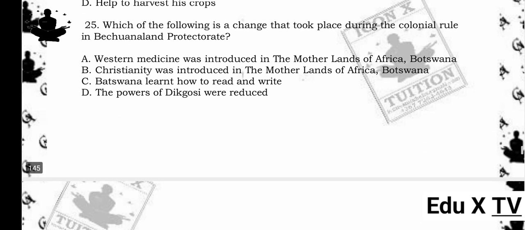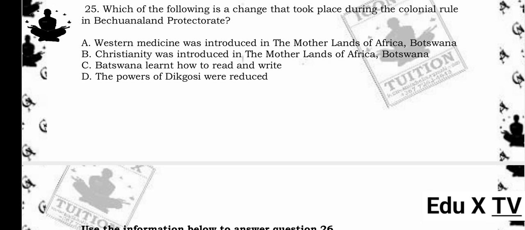25. Which of the following is a change that took place during the colonial rule in Bechuanaland Protectorate? A. Western medicine was introduced in the motherlands of Africa, Botswana. B. Christianity was introduced in the motherlands of Africa, Botswana. C. Botswana learned how to read and write. D. The powers of Dikosi were reduced. The answer is D. The powers of Dikosi were reduced.